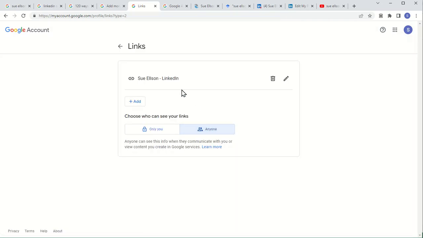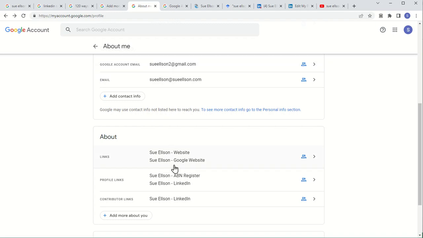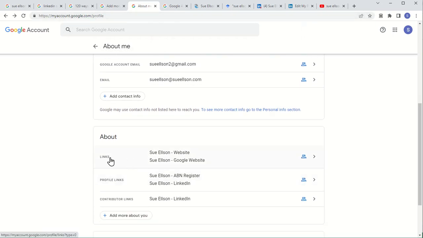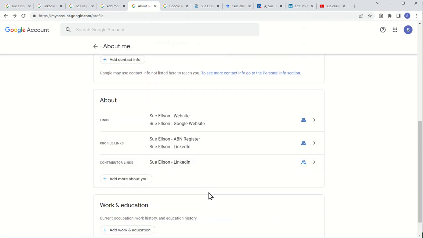And again, making sure it says anyone. So now what happens is when you visit your About Me profile, myaccount.google.com/profile, you can see I've got a section for links, profile links, and contributor links. So you would just keep adding in all the good ones, and this helps Google know where you are online.